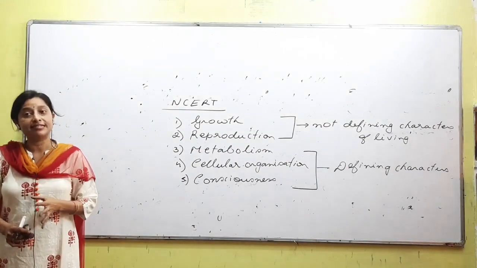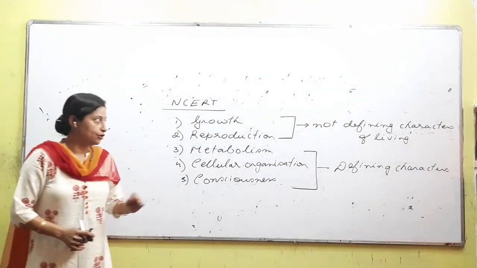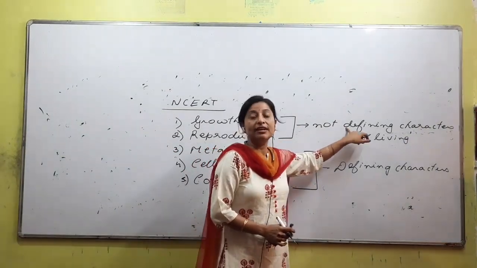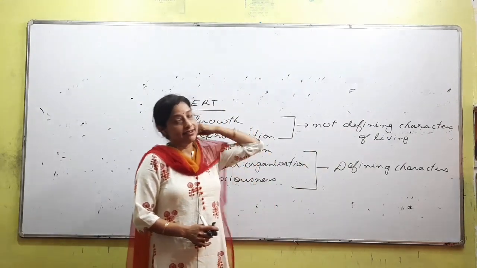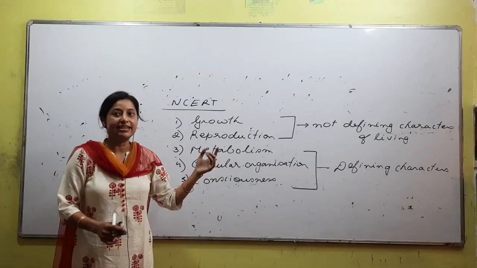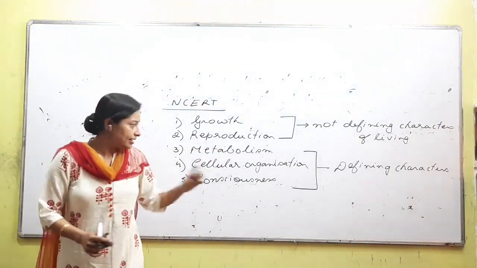then what do we call it? Not defining. We will be studying why growth and reproduction is not considered as a defining character. For example, we have said metabolism is a defining character of living, and consciousness is a defining character of living.